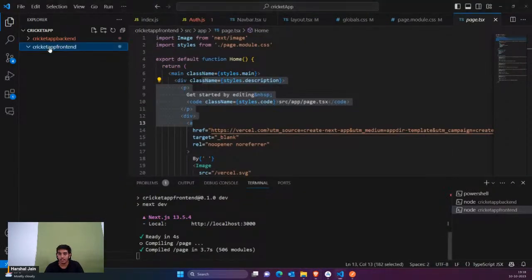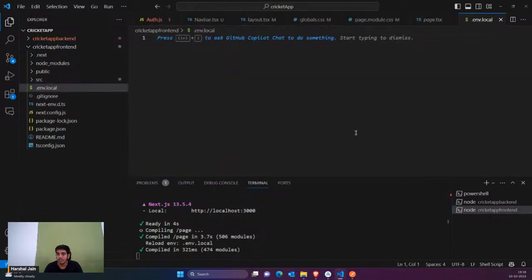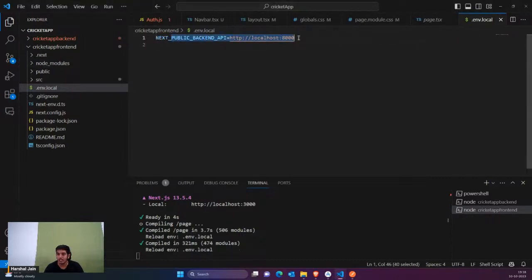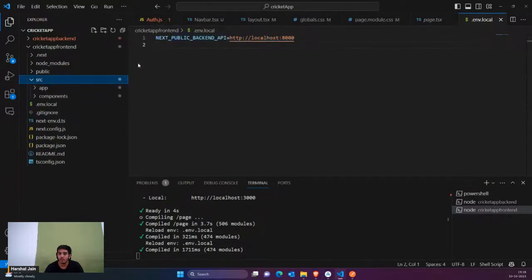Before that, in the front end, I first have to use my backend URL. I want to get my backend URL. So inside this, I would simply create .env.local. This is the kind of file from which we get the envs in the front end in Next.js. So inside the env local, I'm just going to pass my backend URL. My backend URL is actually localhost 8000, right? This is my backend URL. Now I'm simply going to use it everywhere. You don't need to install anything, you can use it directly now.